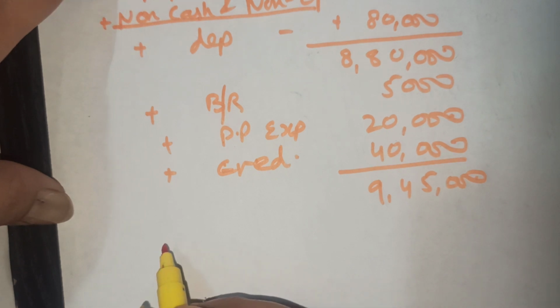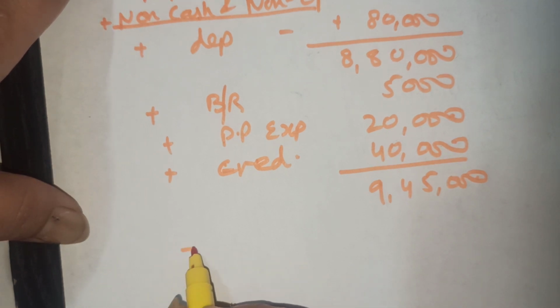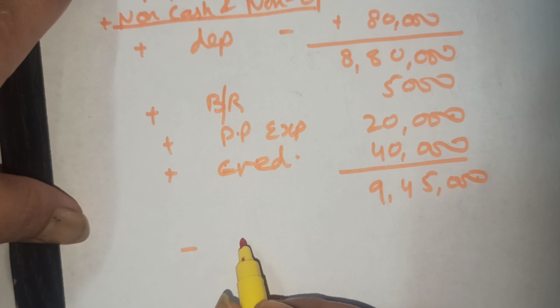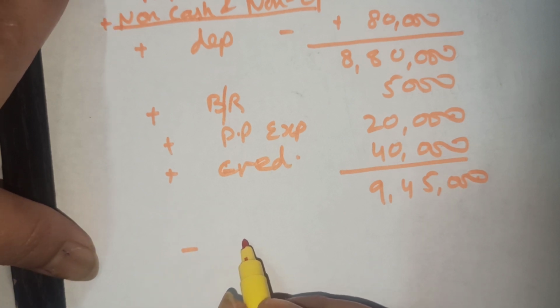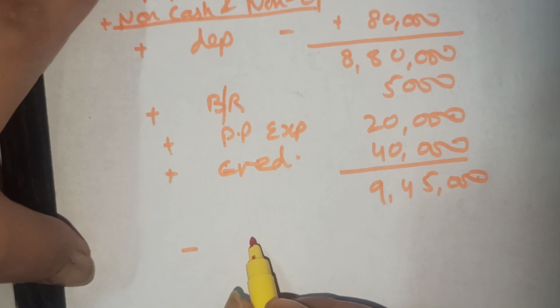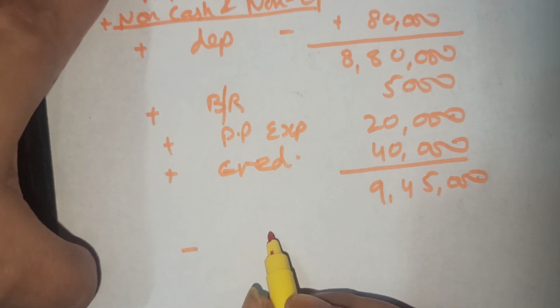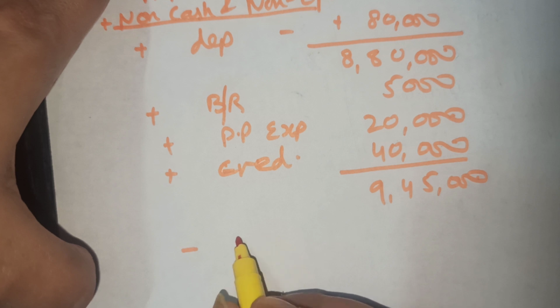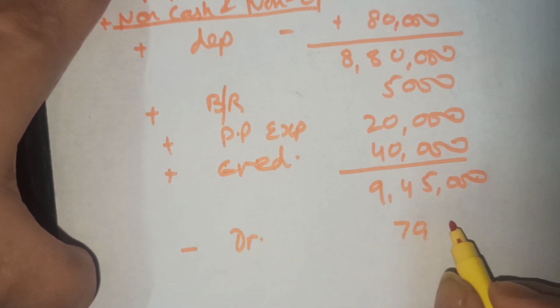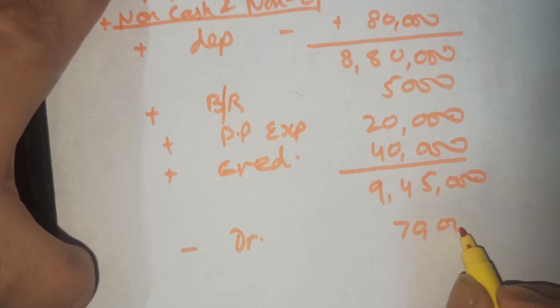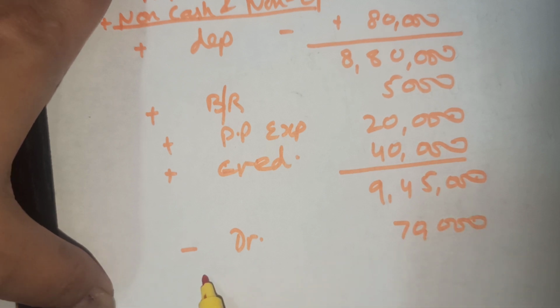Now the items to be subtracted, minus. Now what will be subtracted? First is debtors, rupees 70,000. Increase in debtors 70,000 subtracted. Then there is drop in outstanding wages, 10,000.